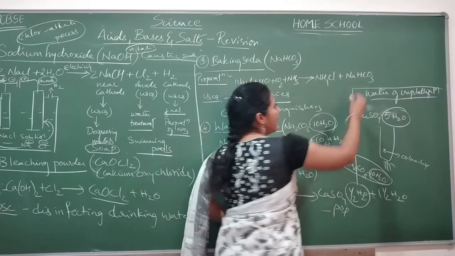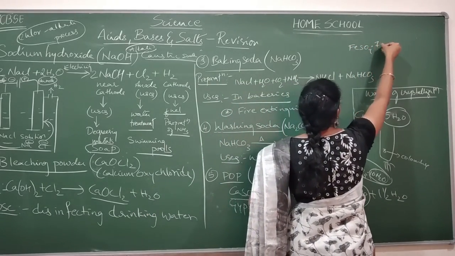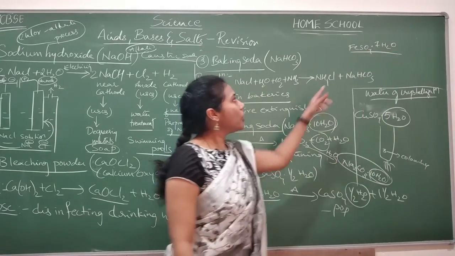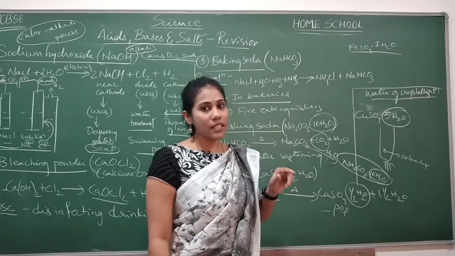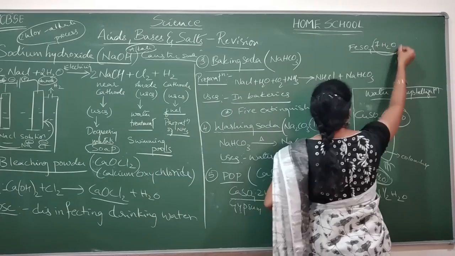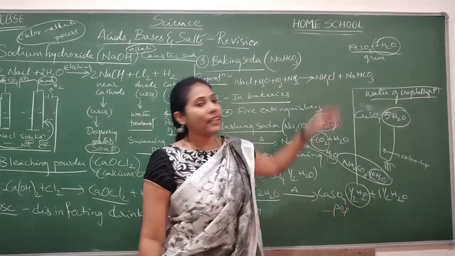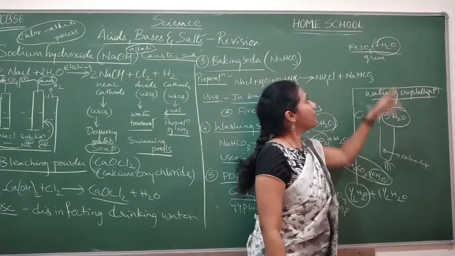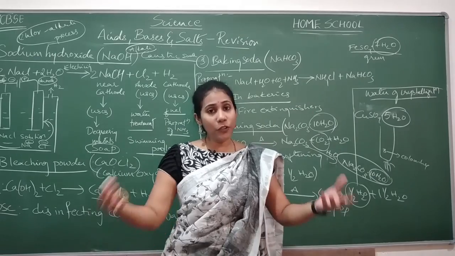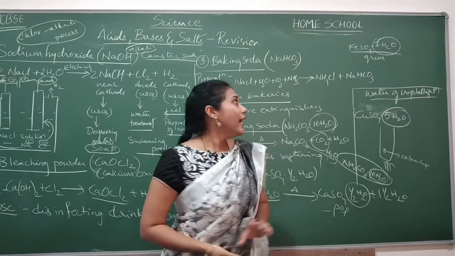Similarly, in the first chapter you learnt FeSO4, which is also a hydrated salt. FeSO4·7H2O we will write. What is the water of crystallization here? 7H2O. Because of the presence of this 7H2O, this is green in color. The moment you heat ferrous sulfate, the green color would be converted into colorless, because when you heat it, all the water content goes out into the atmosphere.